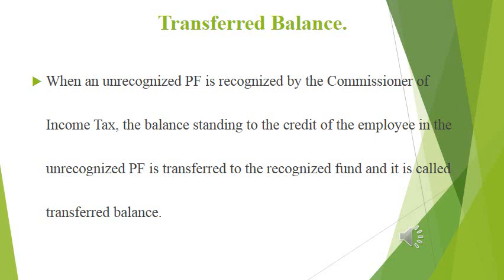On 2nd June 2020, the fund may be recognized by the Commissioner of Income Tax. What will happen here? The status is automatically changed. On 1st June 2020, the status is unrecognized. On 2nd June, it is considered a recognized provident fund. So on that day, what amount is transferred from the unrecognized provident fund to the recognized provident fund?